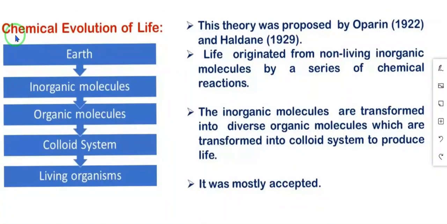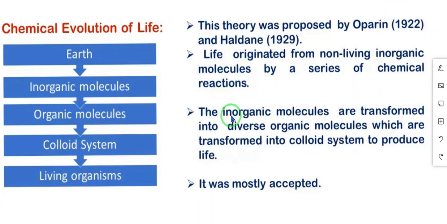The next theory is chemical evolution of life. This theory was proposed by Oparin in 1922 and Haldane in 1929. So two scientists proposed this chemical evolution of life theory, Oparin and Haldane. Life originated from non-living organic molecules by a series of chemical reactions. So this theory says living organisms originated from non-living molecules, for example salts, metals, carbon dioxide and sodium chloride.